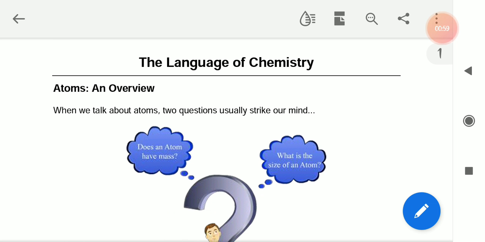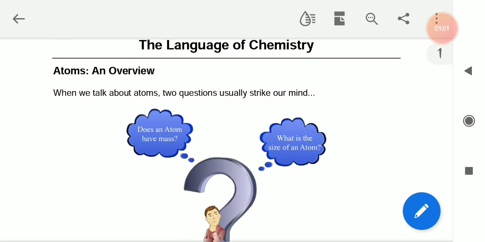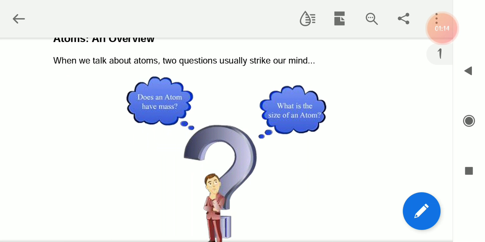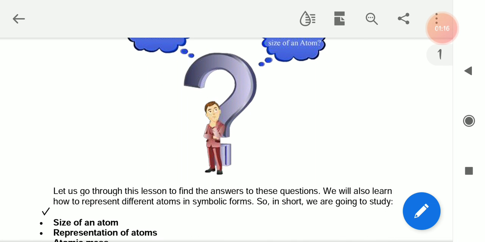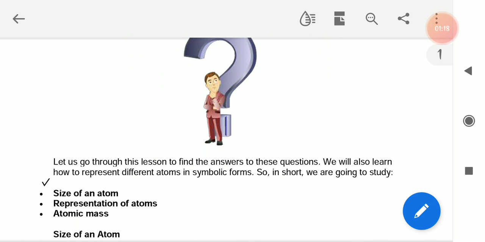Okay, first we'll discuss about the atoms. So you had studied in early classes in 6th, 7th, 8th. What is an atom? Okay, when we talk about atoms, two questions usually strike our mind. Does an atom have a mass? What is the size of an atom? Let us go through the lesson and find the answer to these questions.